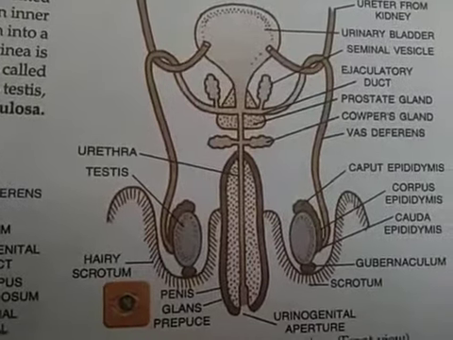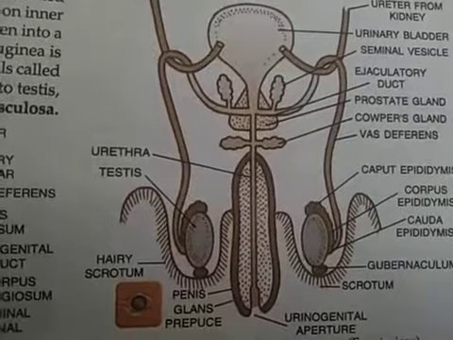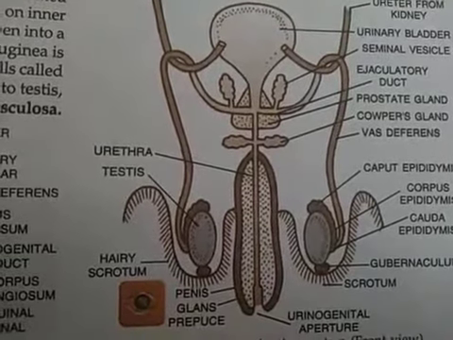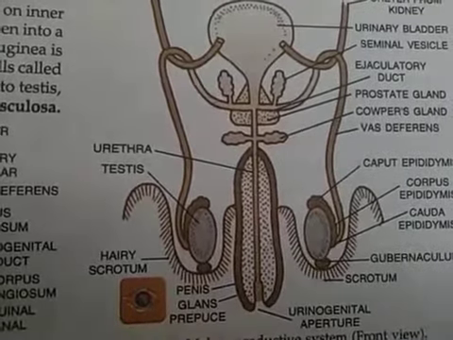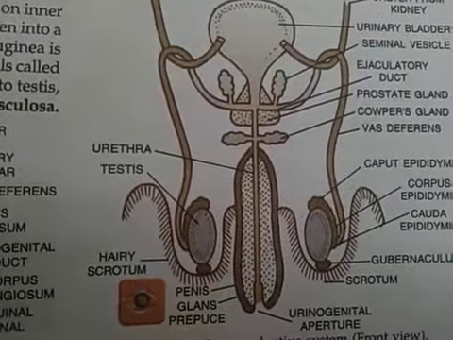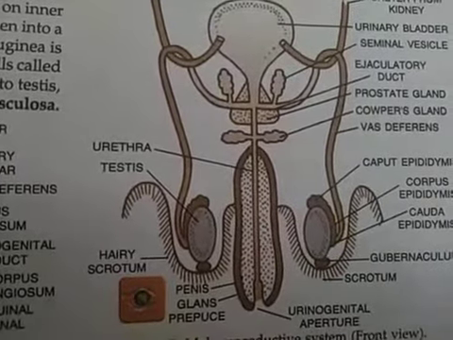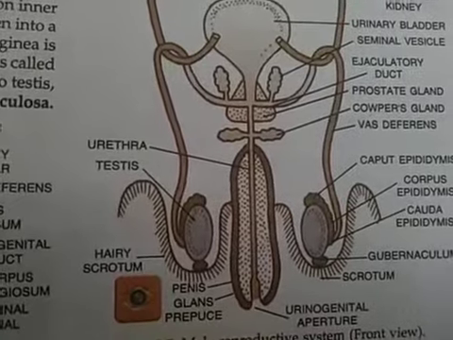Second one is corpus epididymis, and third one is cauda epididymis. These three parts primarily have the role to store the sperms that are produced by the testis. Usually they form a kind of network to store the sperms before they move to the urethra or the penis.